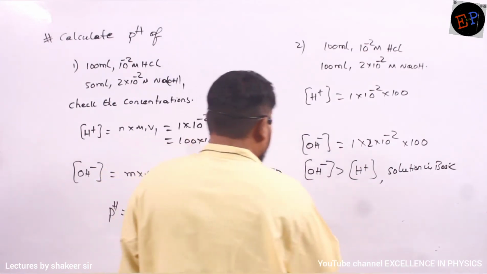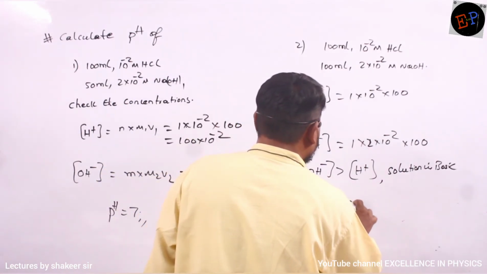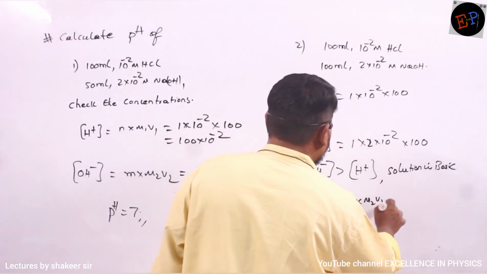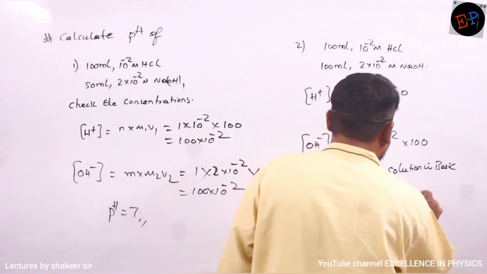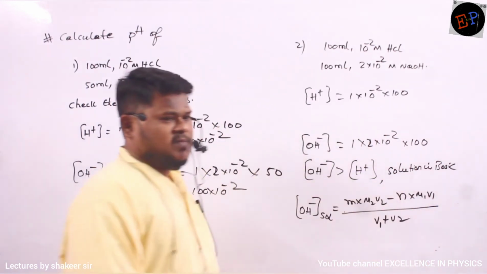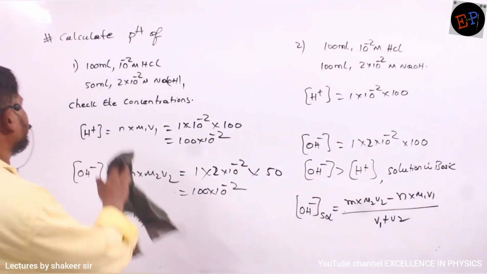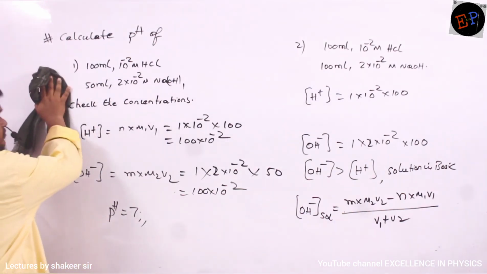So how can you calculate the OH minus ion concentration of the total solution? It is M2 V2 minus N multiplied by M1 V1 divided by V1 plus V2. Now substitute the values.